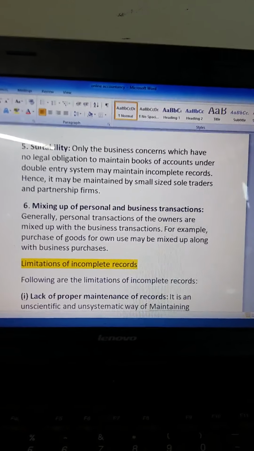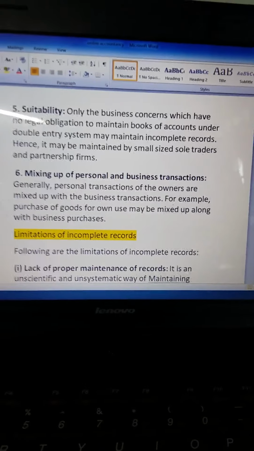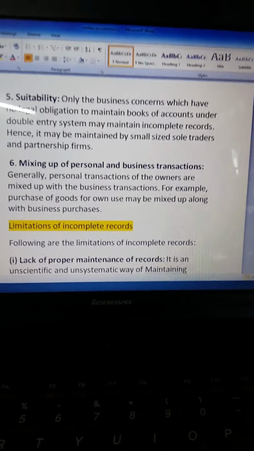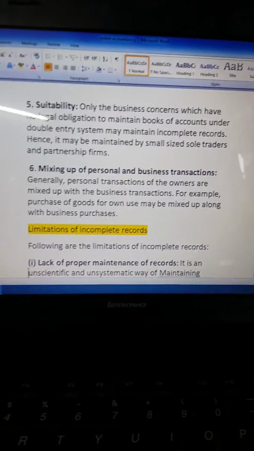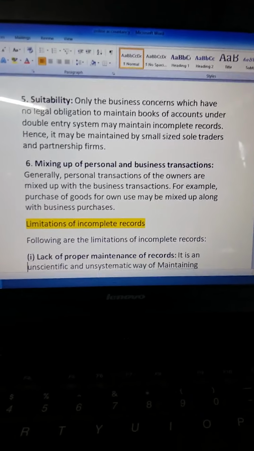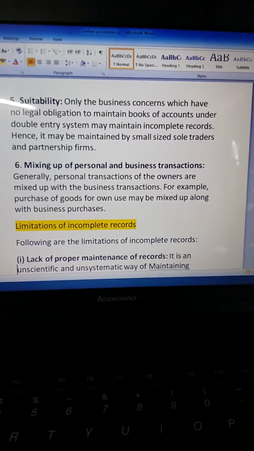Another one is mixing up personal and business transactions. Generally, we do not mix personal transactions into the books of account. But in the case of incomplete records, the personal transactions of the owner are mixed up with the business transactions. For example, purchase of goods for his own use, that is a personal expense.